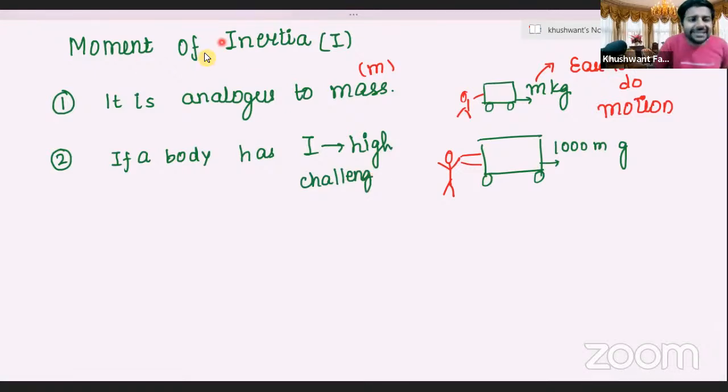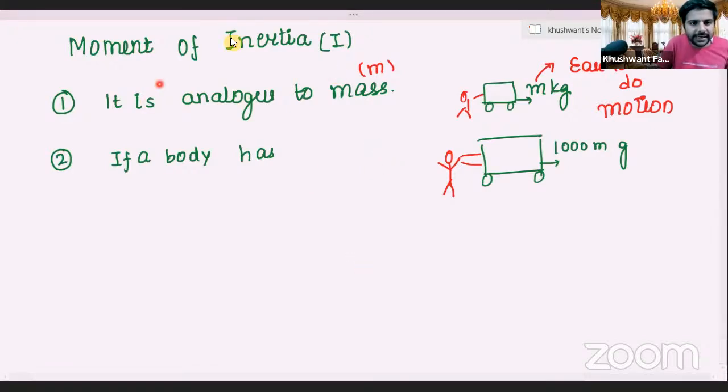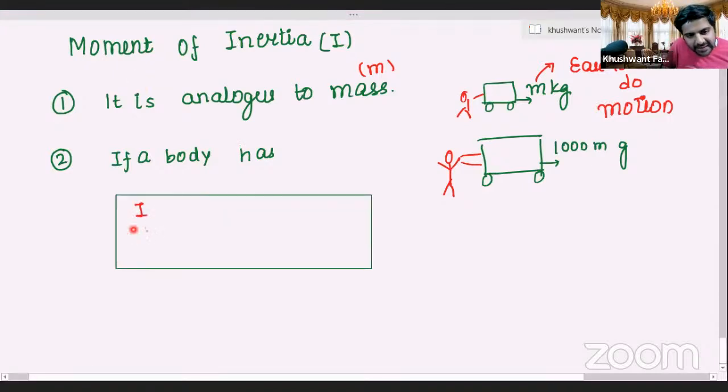Rather than writing this way, let us write it in a small column-wise format. Quickly everybody will make a short column and write it here. If I is high, in that case the rotation will be a challenge. Whereas if the I value is very low, then rotation would happen very easily.